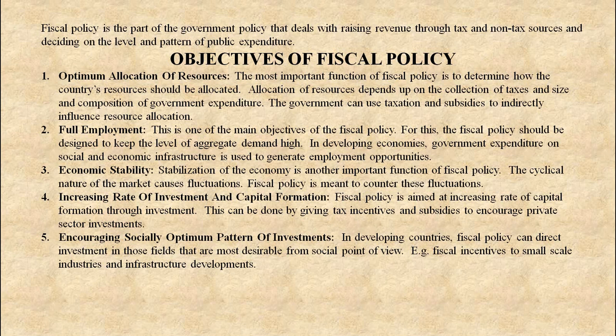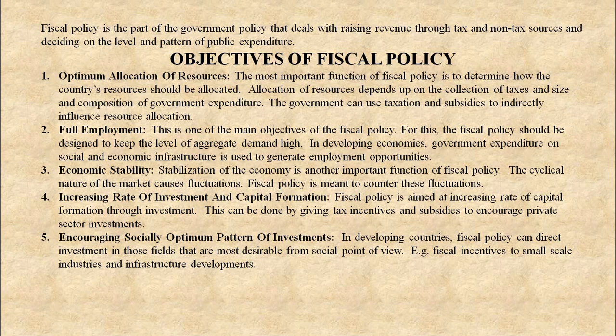Next, economic stability. Stabilization of the economy is another important function of fiscal policy. The cyclical nature of the market causes fluctuations. Fiscal policy is meant to counter these fluctuations.